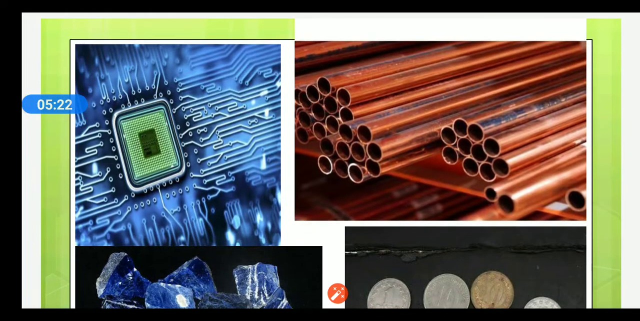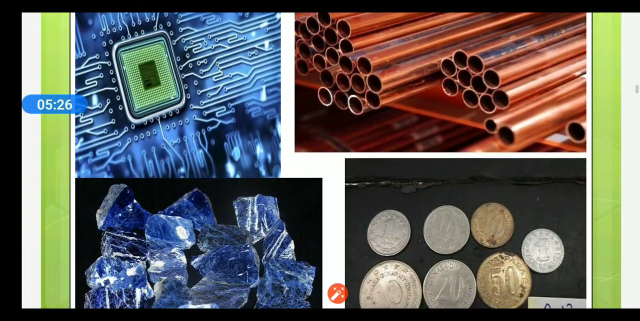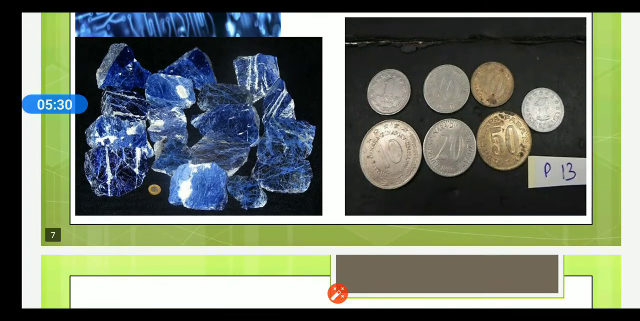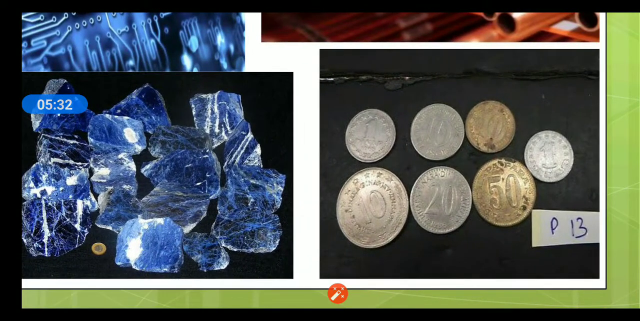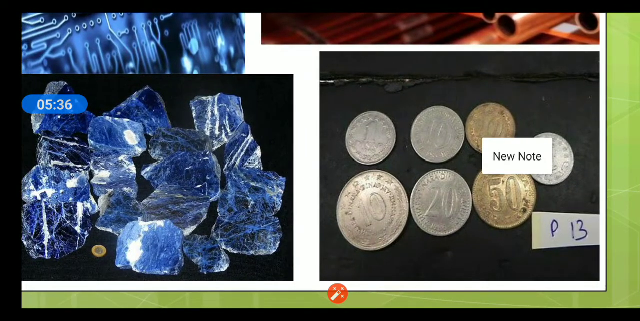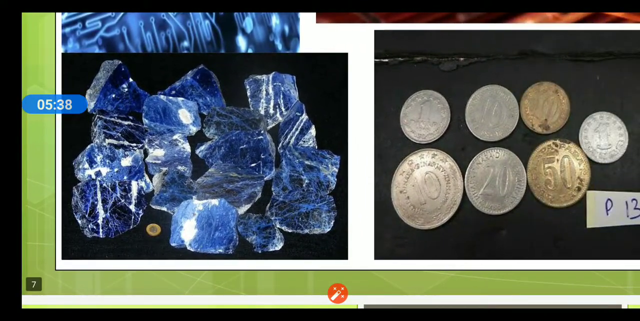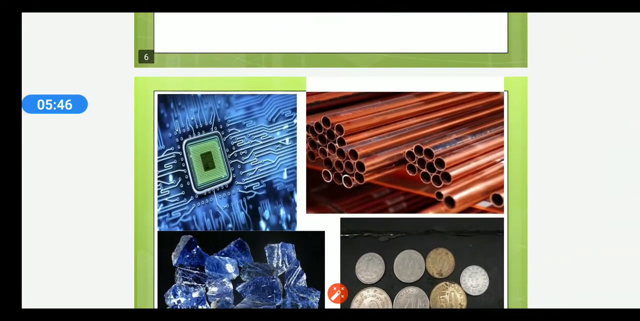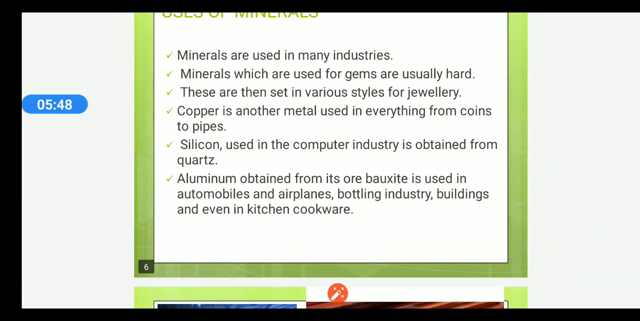Copper pipes are again used in construction of pipes. Metals which are extracted from minerals are used in the construction of coins, and gemstones which are obtained from hard minerals are used in jewelry. So now you know all the different types of uses of minerals.